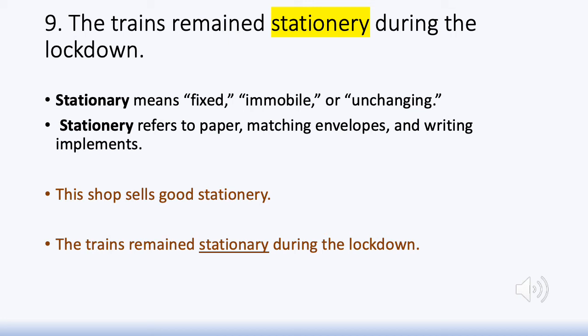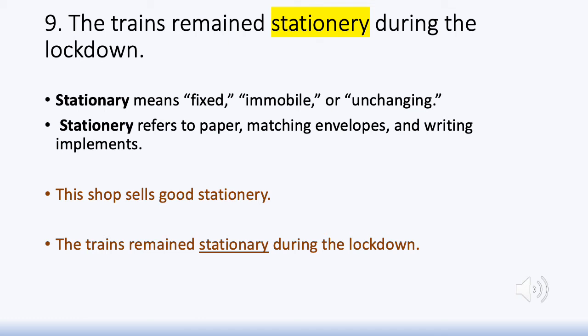stationary, refers to something that is fixed, immobile, or unchanging, whereas a word like stationery, that refers to writing instruments like paper, pens, and little envelopes and things like that.